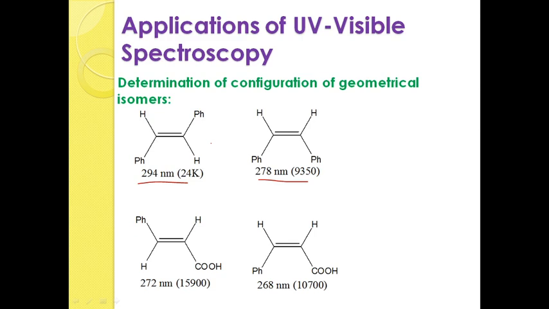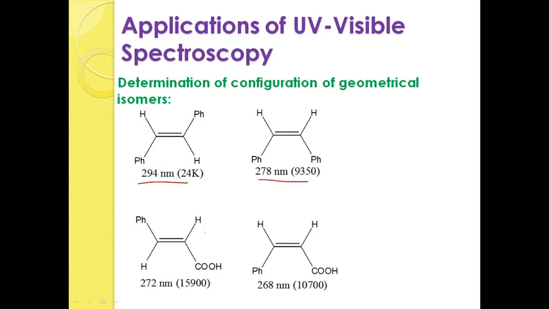The isomer that exhibits higher lambda max must be the trans isomer. The isomer that exhibits lower lambda max with low intensity must be the cis isomer. Okay, right. So, here I am taking one more example. This is an example of cinnamic acid. Cinnamic acid is also available in two forms, trans cinnamic acid and cis cinnamic acid.